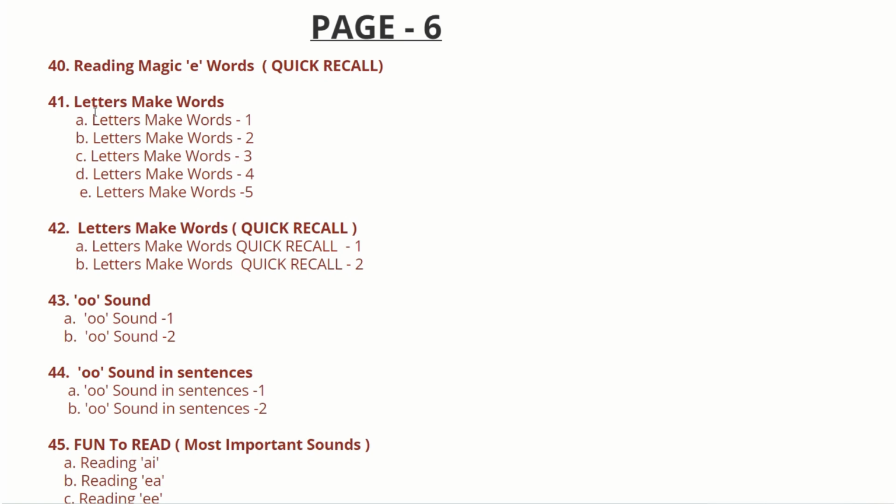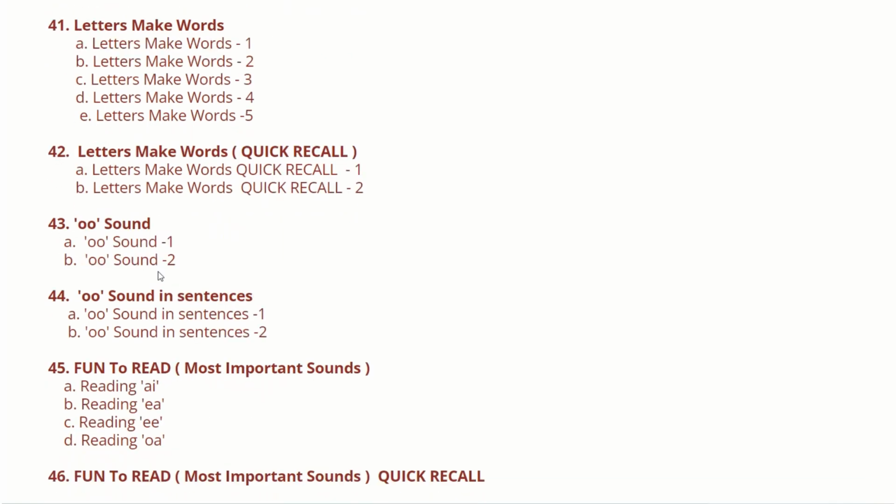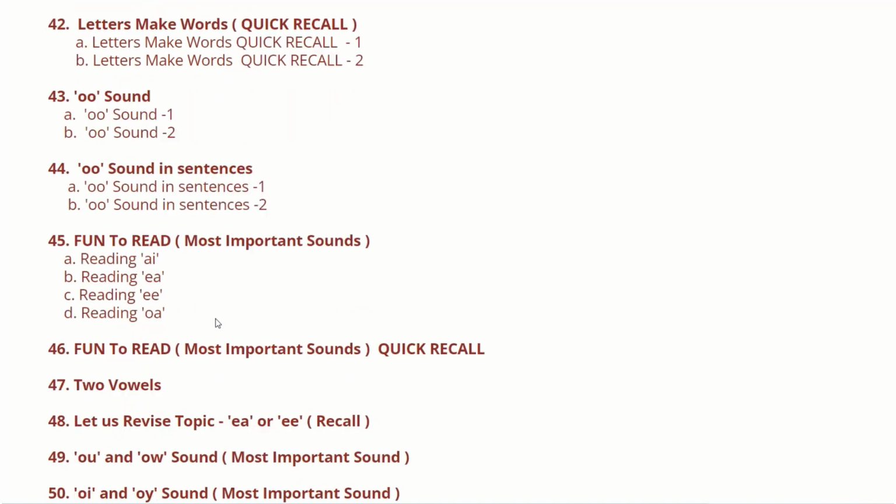Then comes the quick recall of letters make words, which is segregated in 2 parts: letters make words quick recall 1 as well as quick recall 2. Then comes the oo sound, which is also most important. The oo sound can have a short sound as well as a long sound. It has been differentiated and segregated by our team in sound 1 and sound 2. Then comes the oo sound in sentences, which is also segregated in 2 parts.